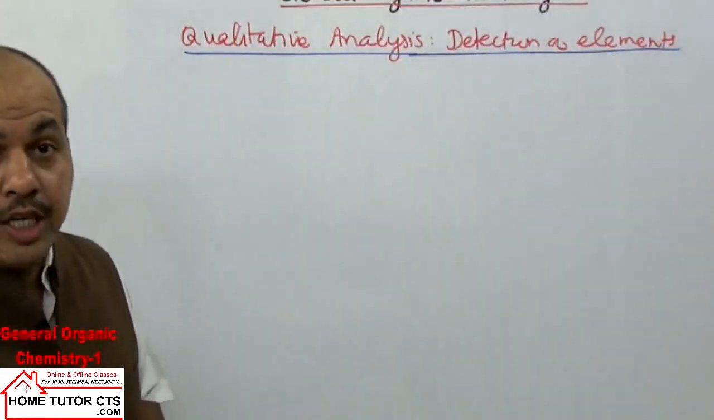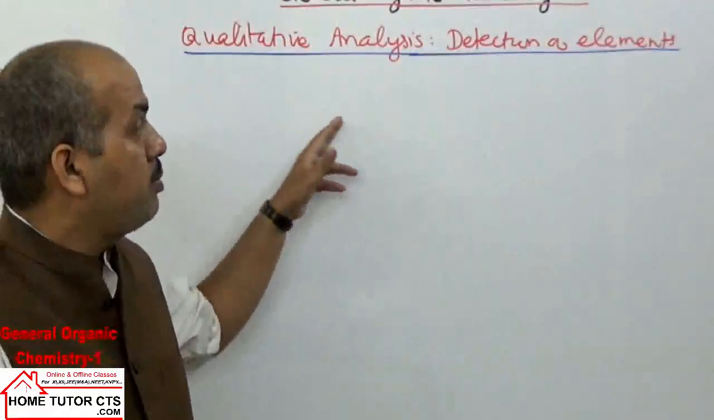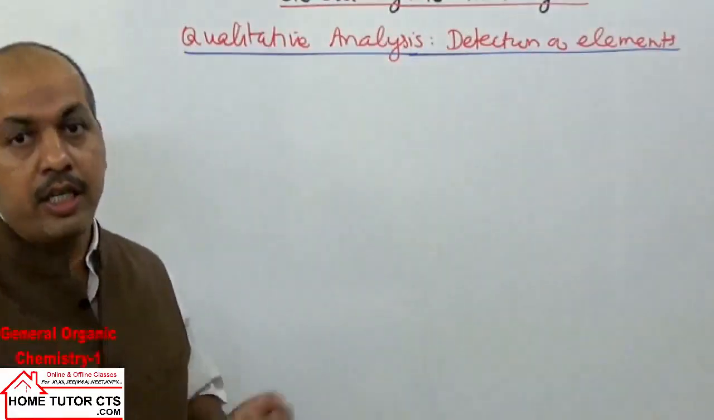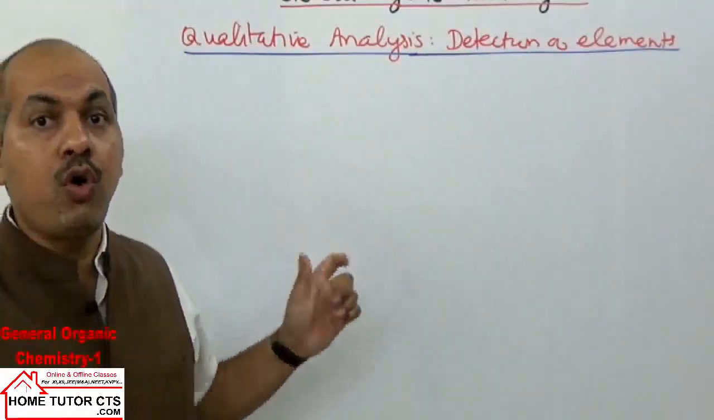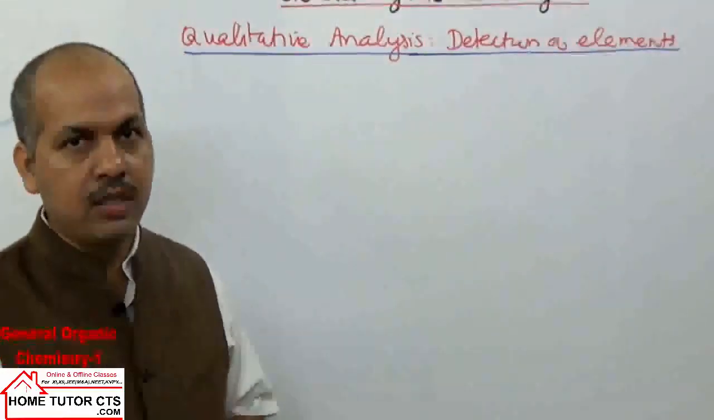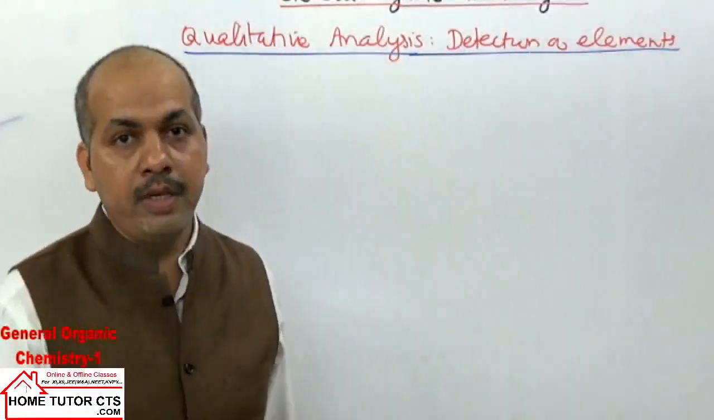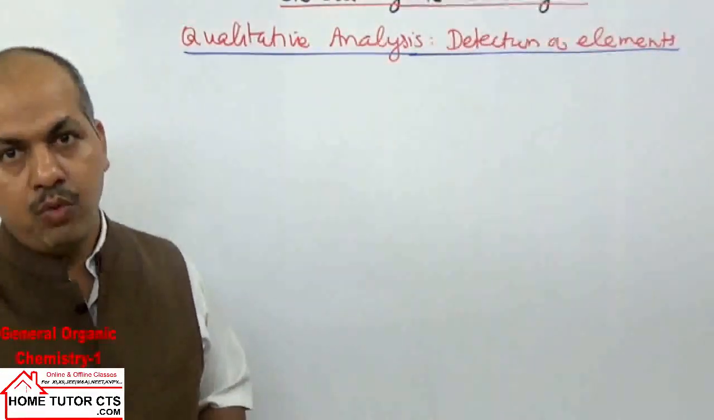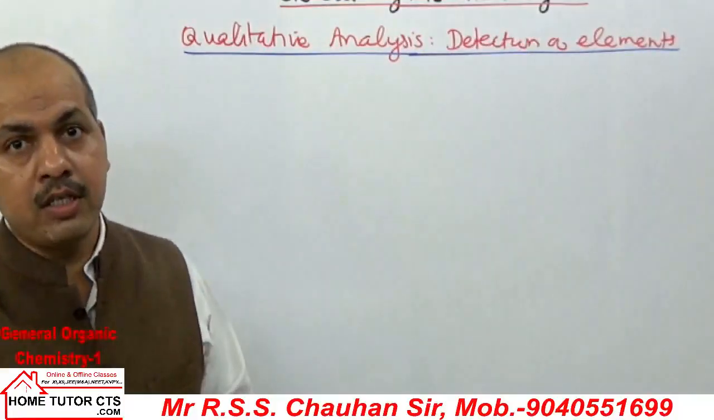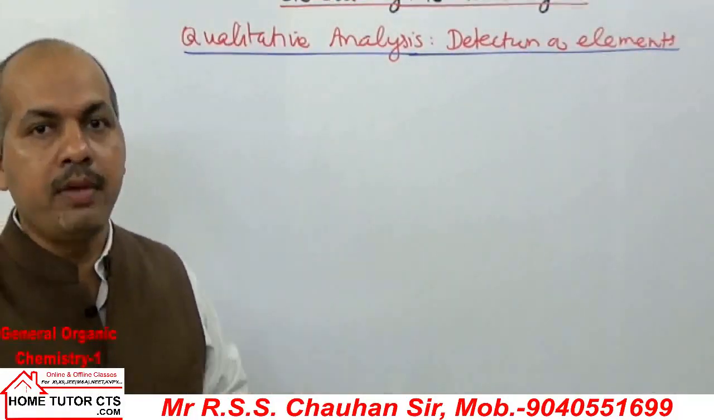Now after purification of the organic compounds, the second step taken is estimation, or detection of elements. That is, which elements the organic compound contains. This is taken under the heading qualitative analysis. We will study here the detection, or test, of different elements. For the identification of different elements, we will take chemical tests, from which elements can be confirmed.